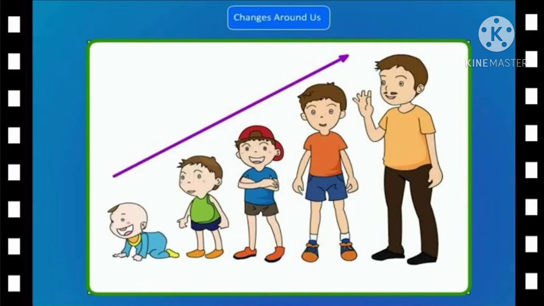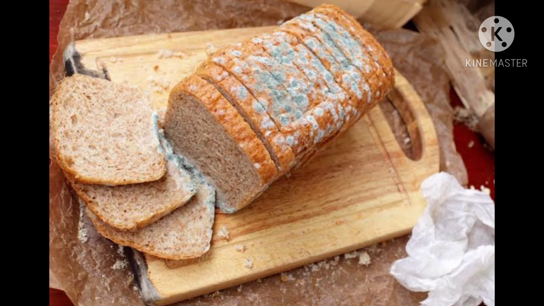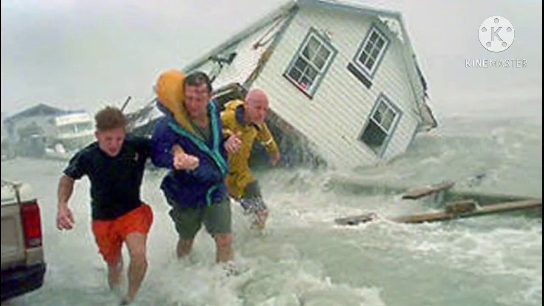Next is desirable and undesirable changes. The changes which are useful to us are called desirable changes. For example, growth of a child, occurrence of day and night, ripening of fruit. The changes which are harmful to us or which are not useful to us are called undesirable changes. For example, spoilage of food, breaking of things, tsunami, earthquake.